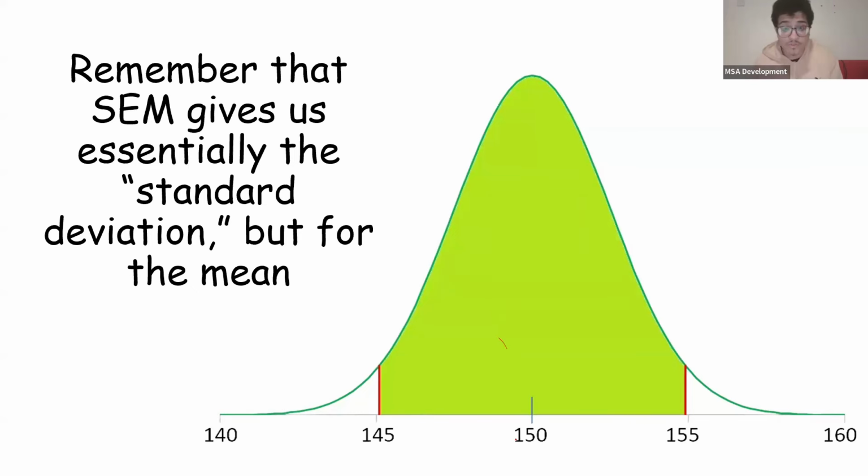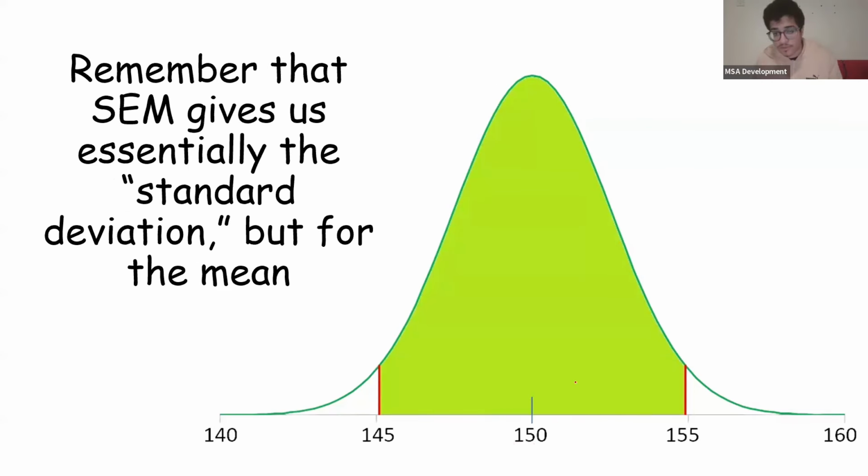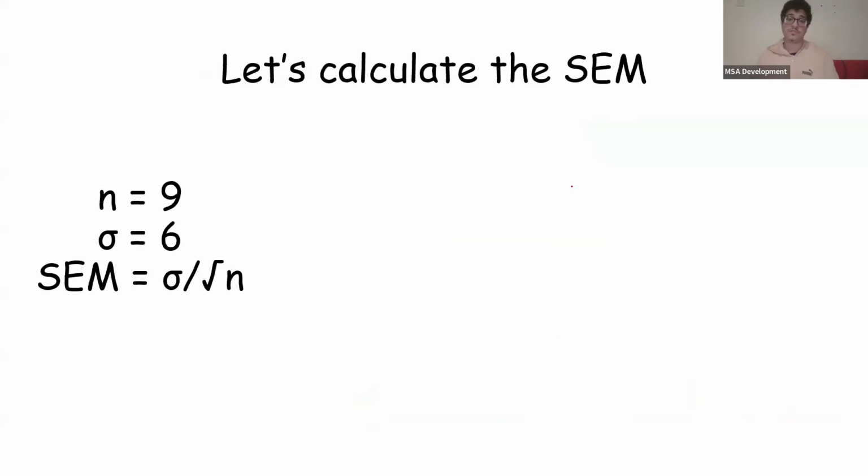So in our example, we had 150, which is in the middle. Most of the time, if we take a sample of 9 students and measure their blood pressure, we'll get a mean of 150. But sometimes we can get a mean of 155 or 145. Because of this standard deviation concept, we can use z-values to calculate the confidence interval.